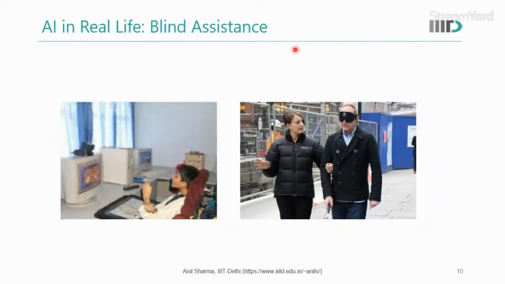Another application is the blind assistance, where we can create a tool for the education of the blind people. So for example, something which is in the text can be read out, and the blind person can interact with the computer to understand the concepts. Another is for the blind person's navigation. So instead of taking help from another person, there could be a Google Glass kind of setup where the blind person can actually navigate and will see where he is moving.